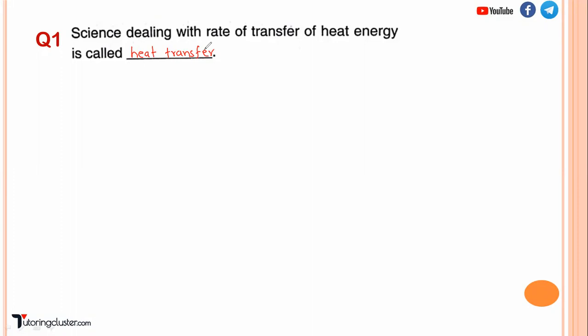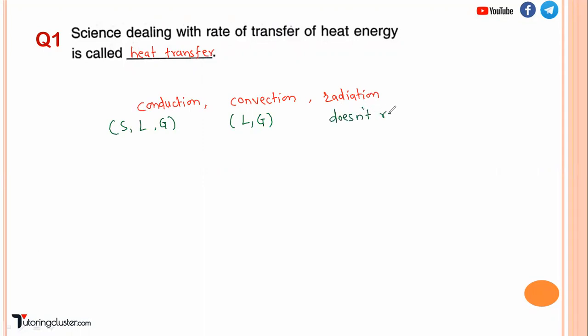And we have also seen the different modes of heat transfer: conduction, then convection, and what? Radiation, right? Conduction takes place in solids, liquids as well as gases. When we talk of convection, it takes place in fluids, so liquids and gases, while radiation does not require any medium, right?